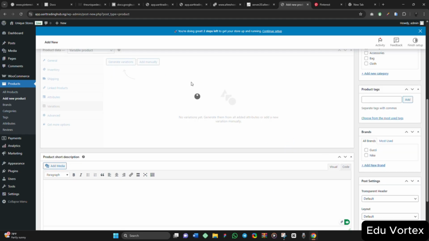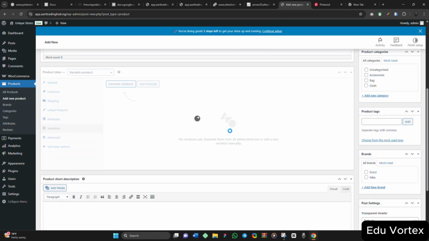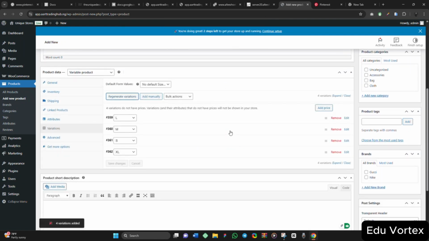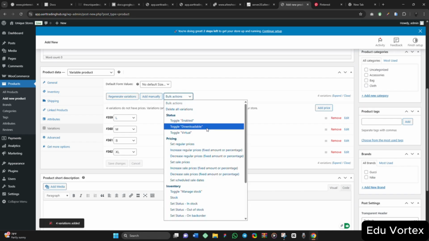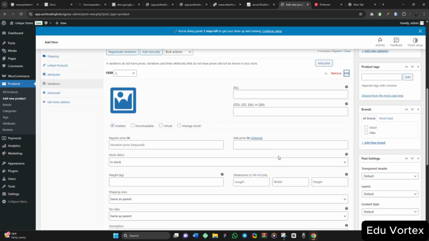So for the variations, you come here, you click on the variations, then you click on generate variation, you click on OK here. So it is going to generate all the variations for you, and here it has generated all the variations, you see. So look at it here. For this list, you can start editing it.